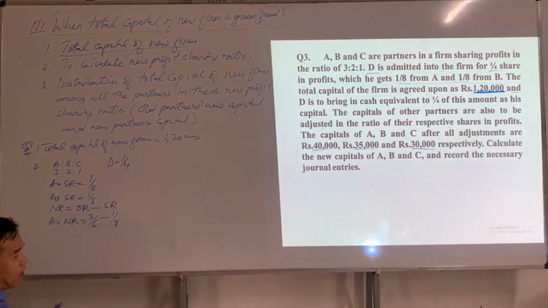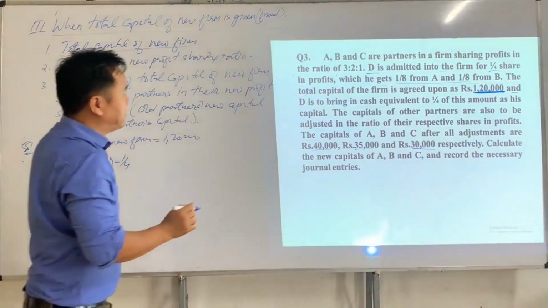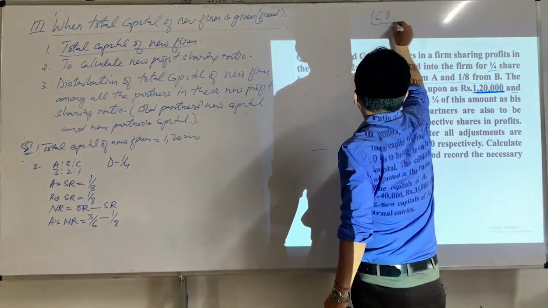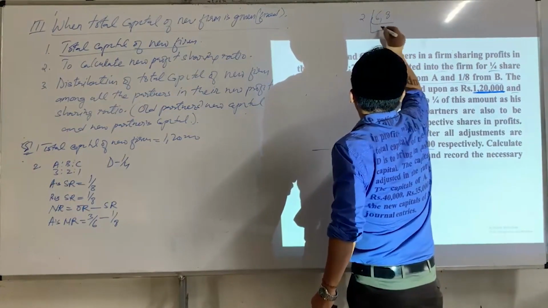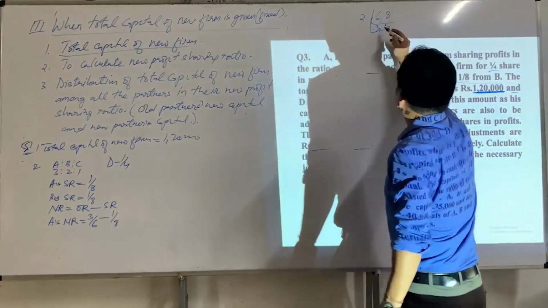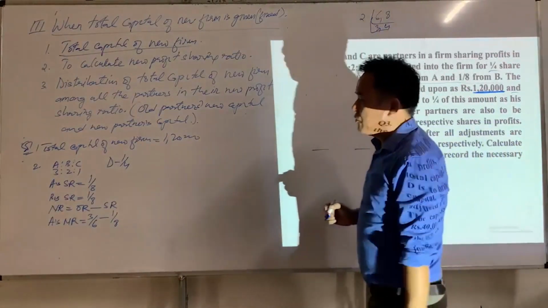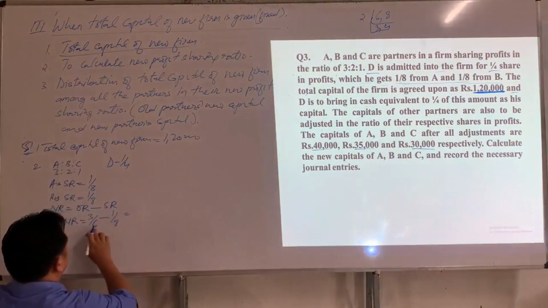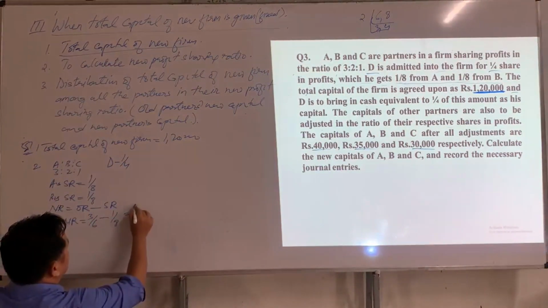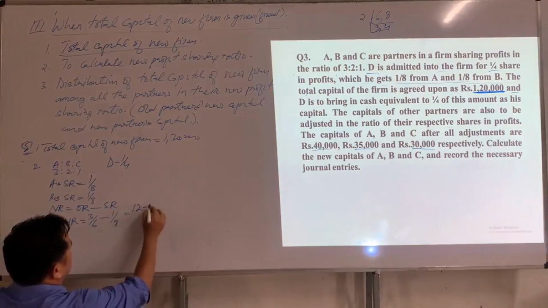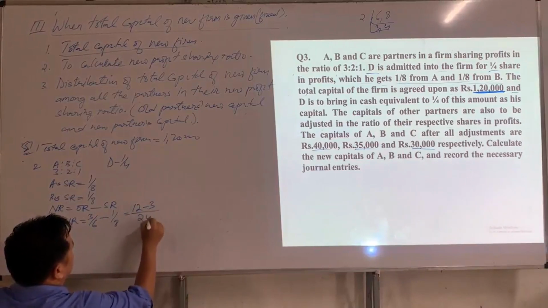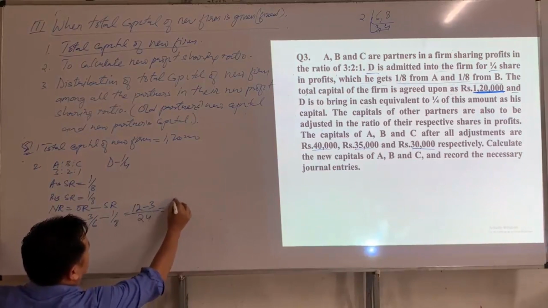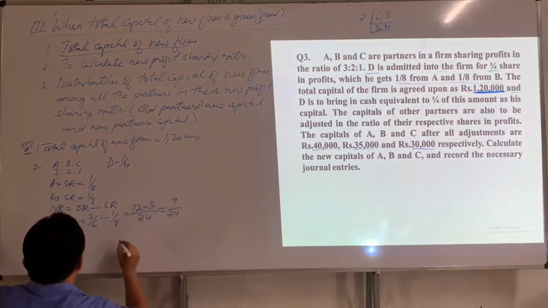So here we have to find LCM of 6 and 8: 2, 3, 4. 4 3s are 12, 12 2s are 24. So the denominator should be 24. Here 6 4s are 24, means 3 4s are 12, minus 8 3s are 24, means here we will get 3. So it should be divided by 24. How much we get here? 12 minus 3 will get 9/24.